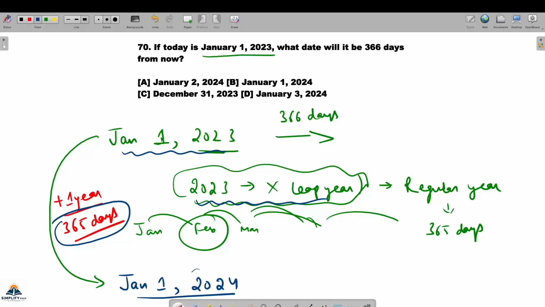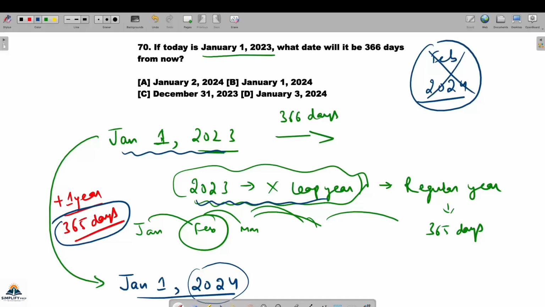अब 2024 leap year है, but it will not create any impact because हम February 24 तक तो पहुंचे ही नहीं, है ना? Because leap year takes effect in February. So this impact is not coming into the question. Fine. So only 2023 February is coming into effect, and that is a regular year. So 365 days में 1 year will pass.